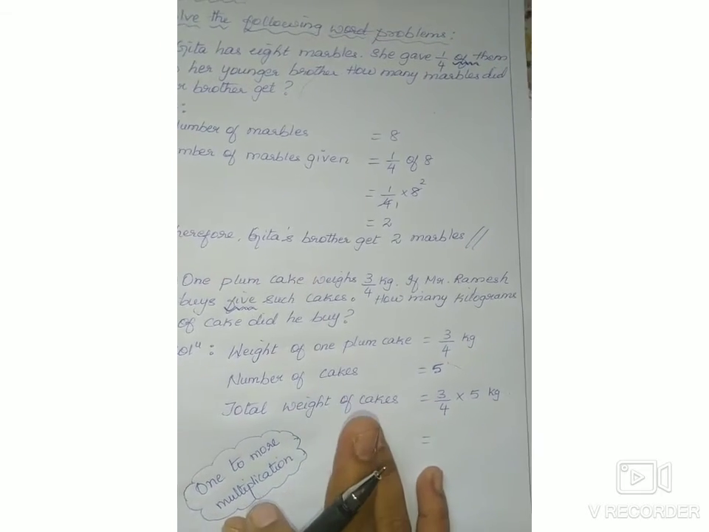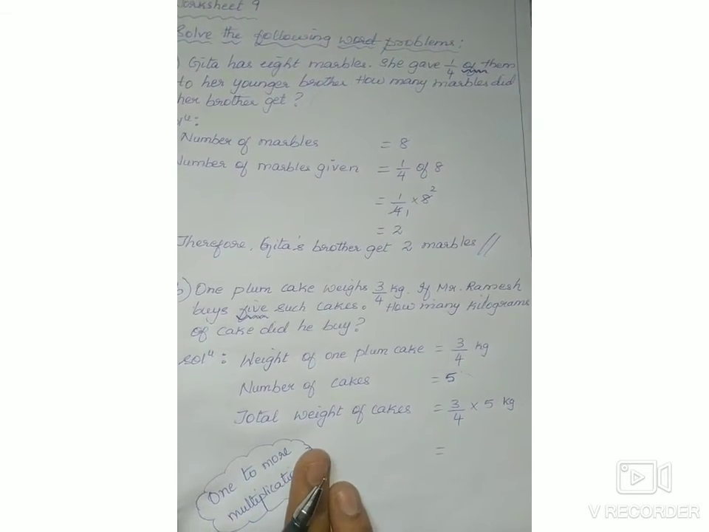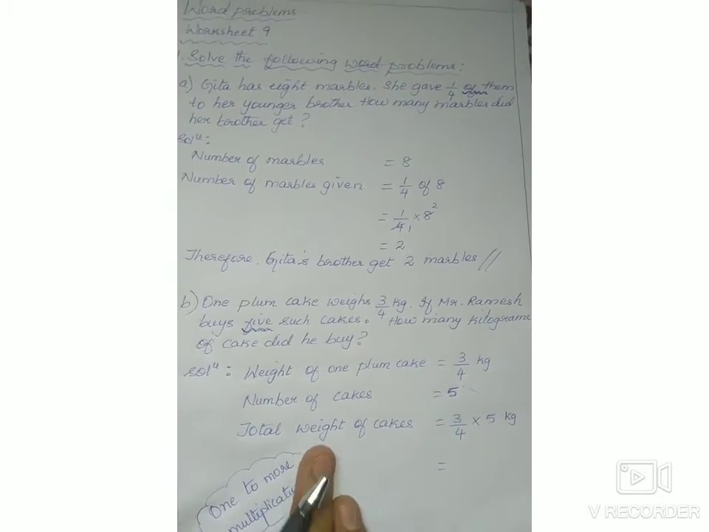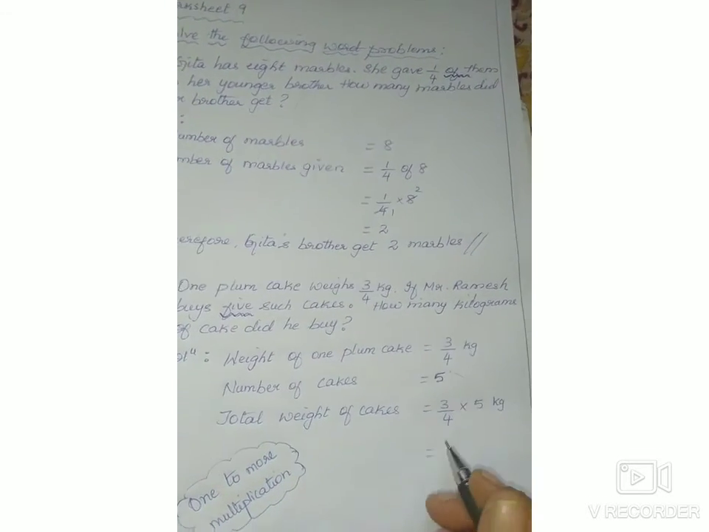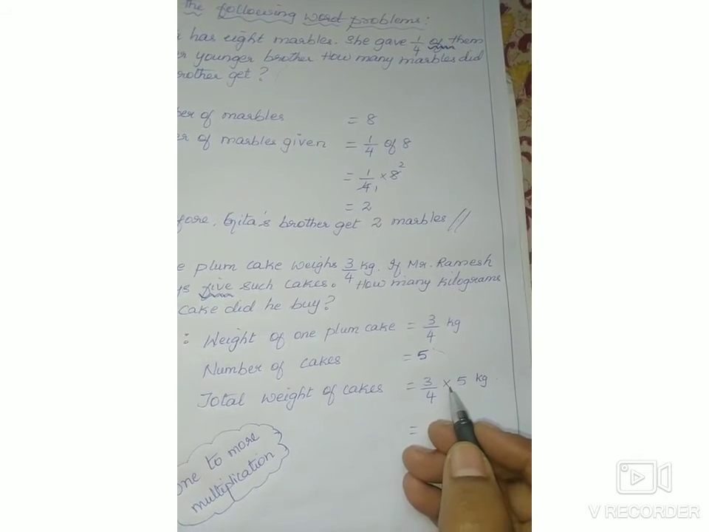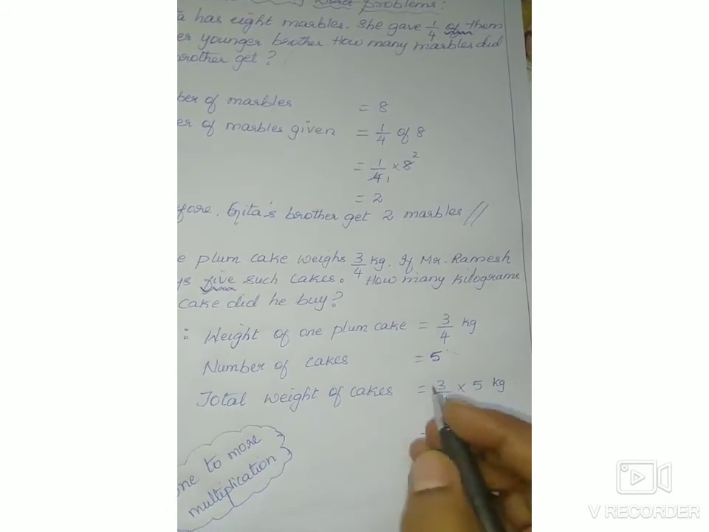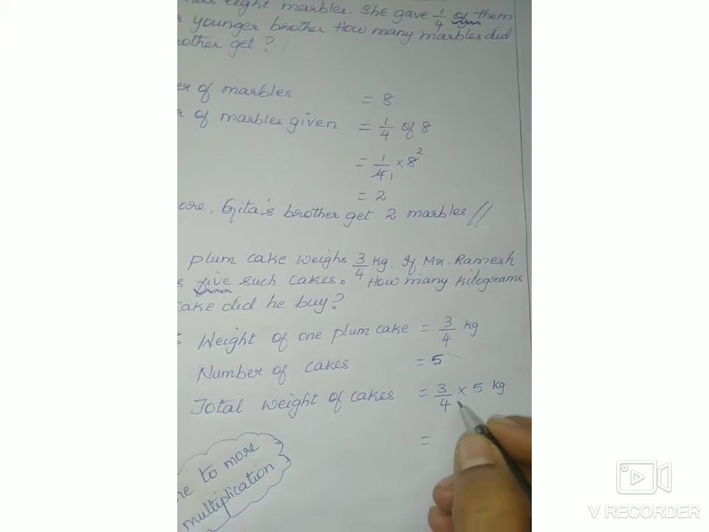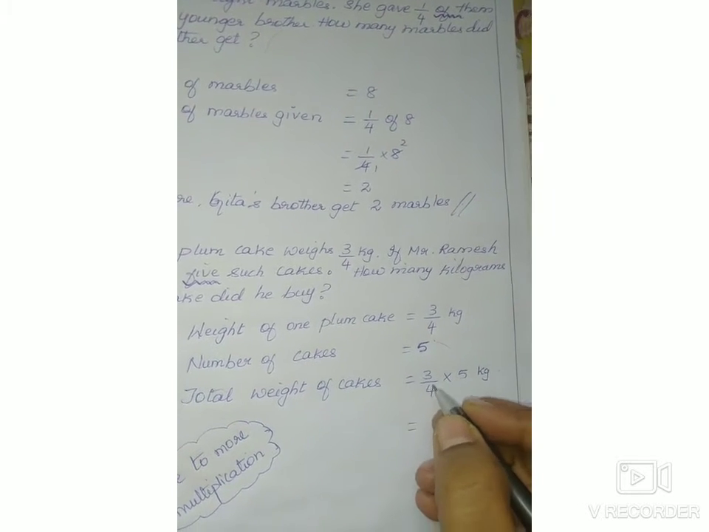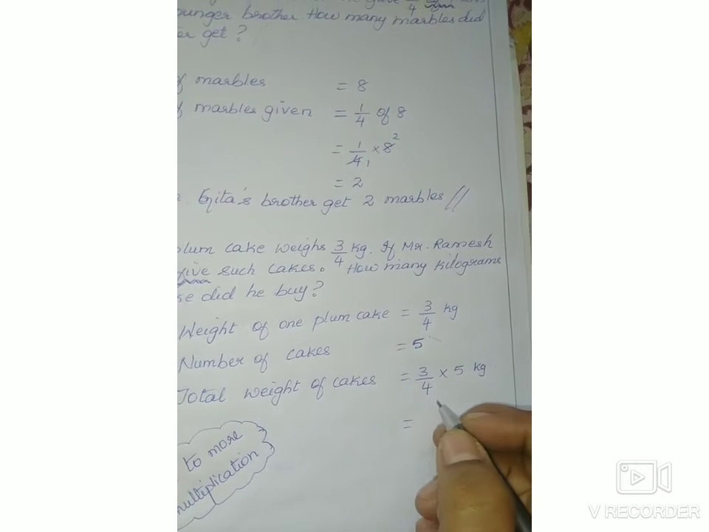How many cakes did he purchase? 5 such cakes. Okay. Then what we have to find is the total weight of these 5 cakes. So here, 3/4 multiplied by 5 kg, or you can write "of" also, no problem. So 3/4 of 5 kg. You see whether any number is divisible. No, 5 will not come in the 4 table, 3 will not come in the 4 table.